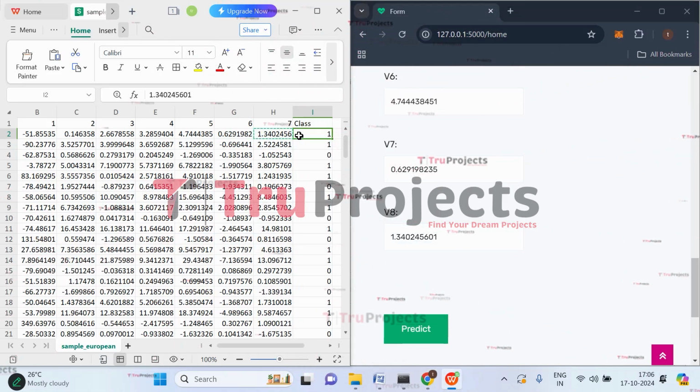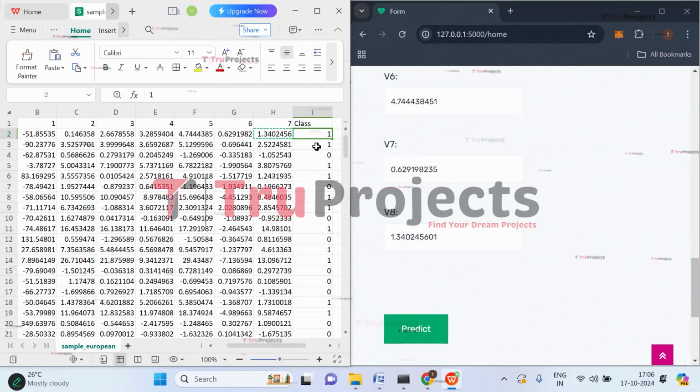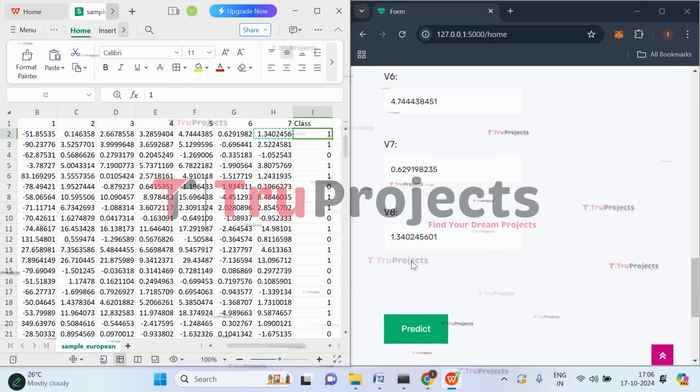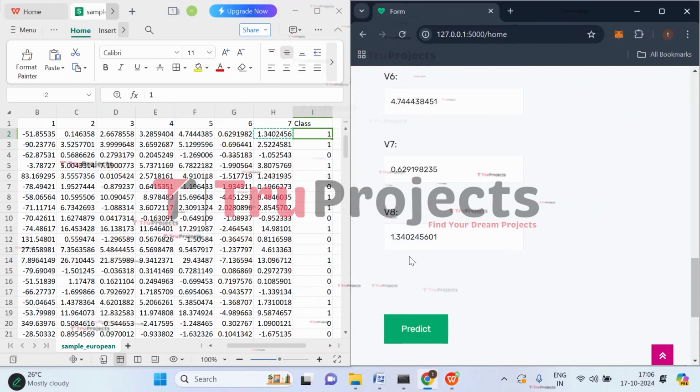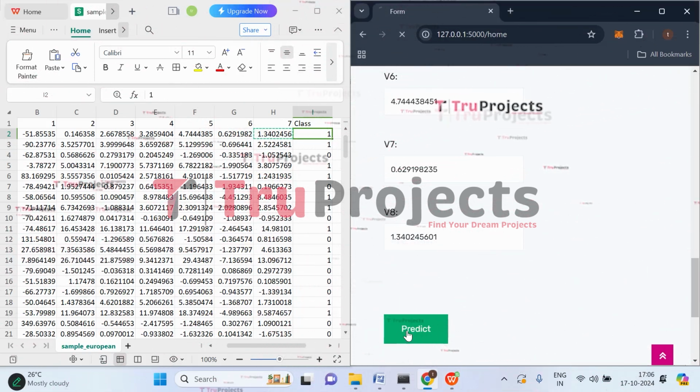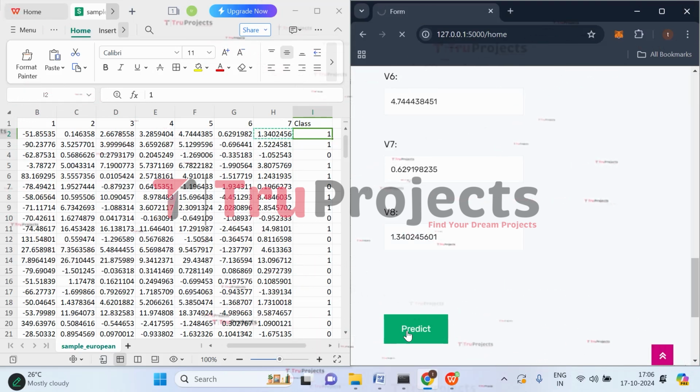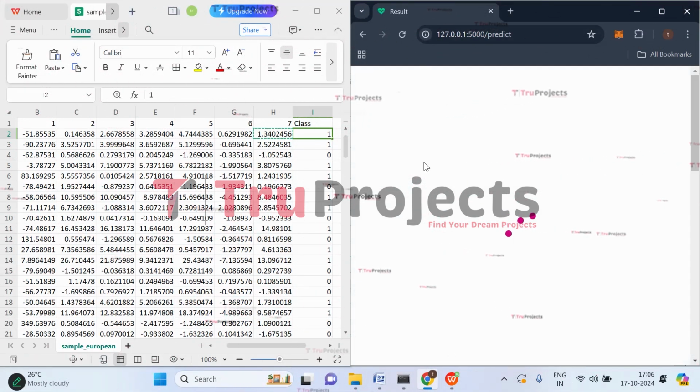Here, if you observe, we have class as 1, which means that it should be a fraudulent transaction. So let's check whether the application will correctly predict or not. Click on predict. It's taking time to pre-process.